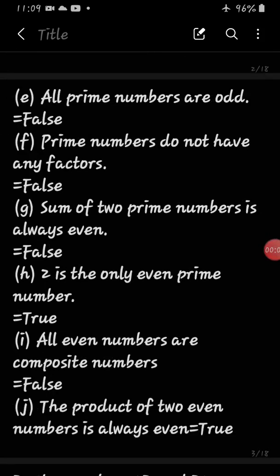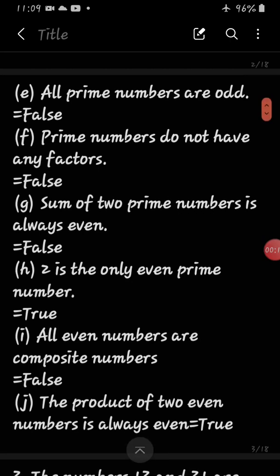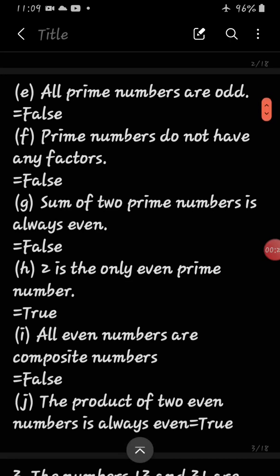Question number 2E. All prime numbers are odd. First of all, let us discuss prime numbers. A prime number has two factors, 1 and the number itself. That is why prime numbers start with what digit? Do you know? If we think about 1, yes, 1 is neither prime nor composite. Then we will discuss the next number, that is 2.